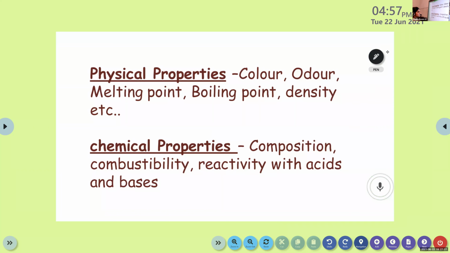Physical properties: color, odor, melting point, boiling point, density, etc. Chemical properties: composition, combustibility, reactivity with acids and bases. Actually, combustibility is also a chemical reaction.